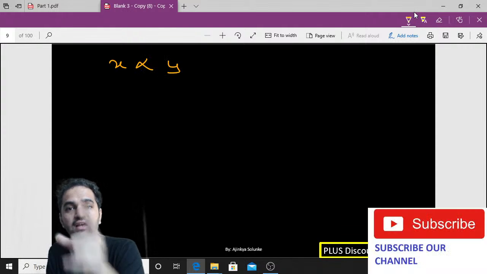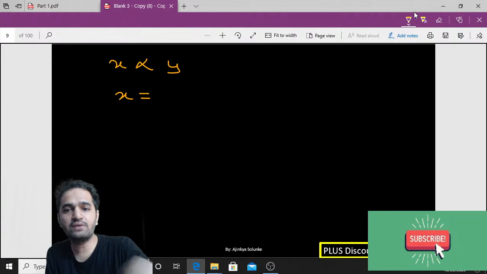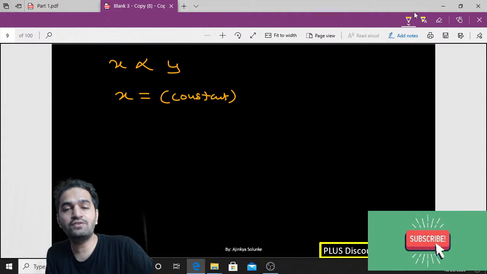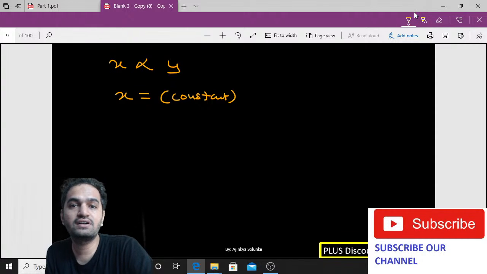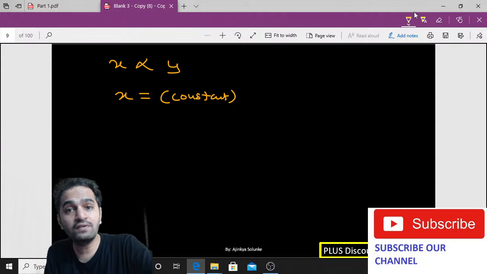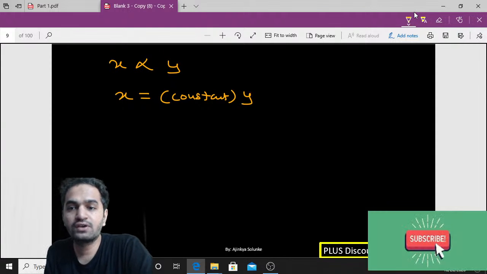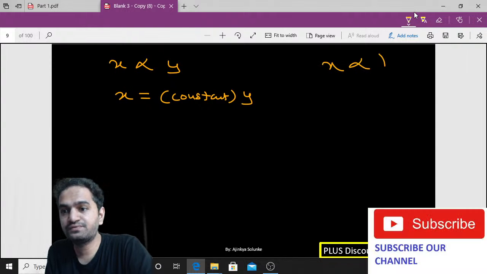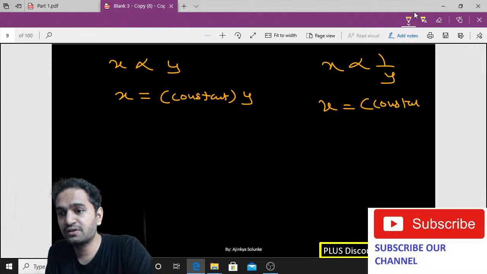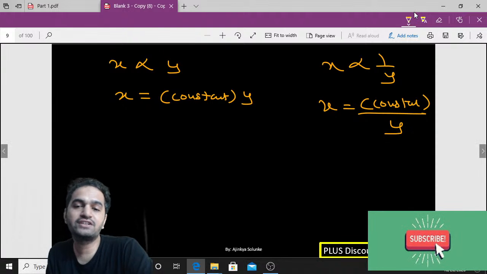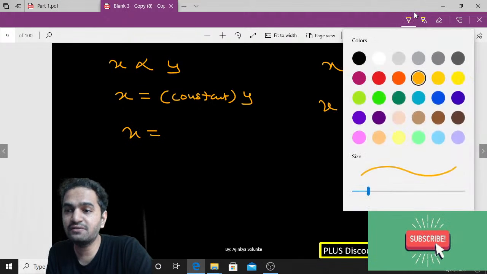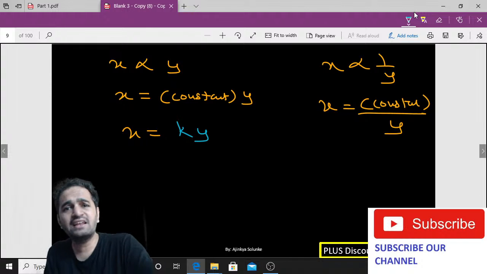Now let us go with variations. x is directly proportional to y. If I put an equal to sign there, I have to put a constant there. Do you remember that whenever you were solving problems of direct and indirect variation in your class 8, whenever you needed to remove that proportionality sign, you always used to put an equal to sign? The same thing happens with indirect variation also. If you want to remove that proportionality sign, then you need to put a constant value, k divided by y. Many students have the habit of putting k into y. But can I say I can put any value there?